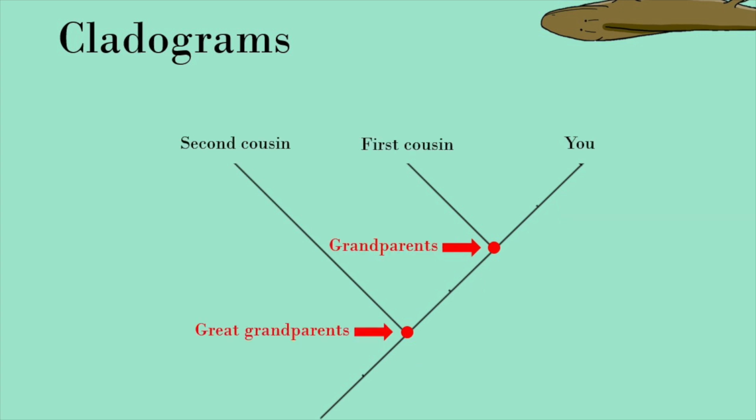If you're a bit confused, remember that you can think of it as a family tree. If you trace back the ancestry of you and your first cousin, you'd find your parents and your aunt and uncle before finally reaching the last people who are direct ancestors of both of you: your grandparents. Your great grandparents would be the direct ancestor of both of you as well, but since they lived longer ago, they are not you and your cousin's most recent common ancestor.